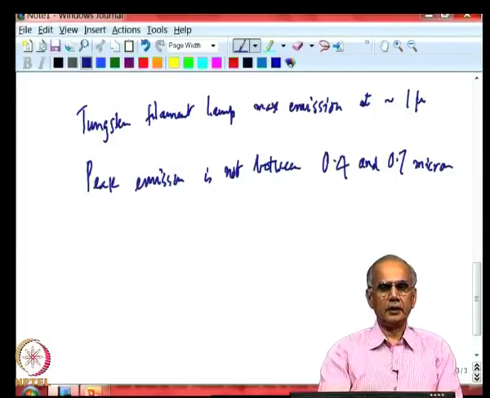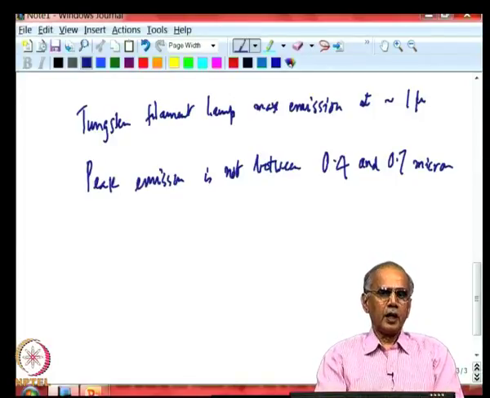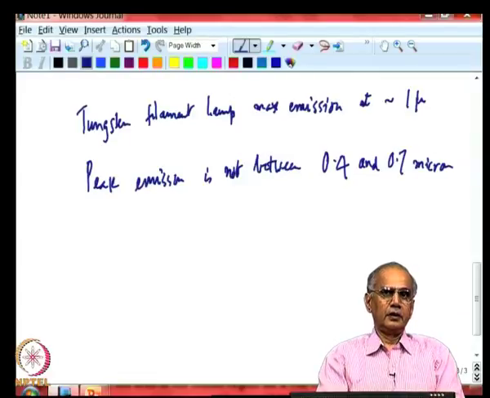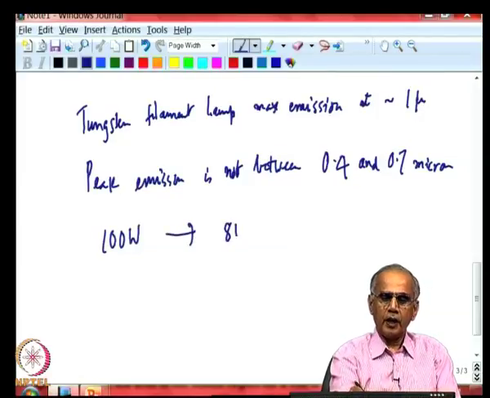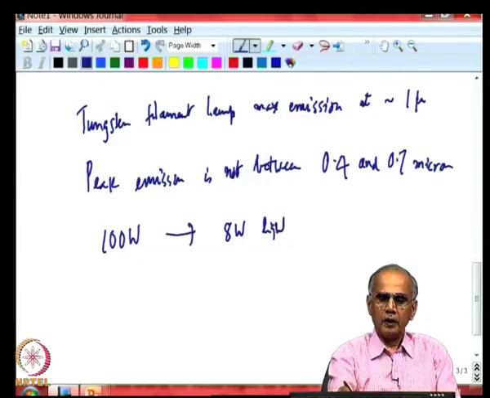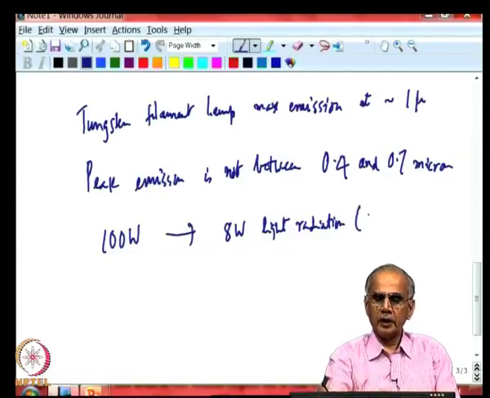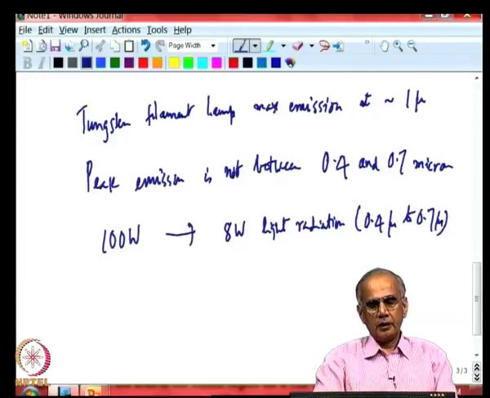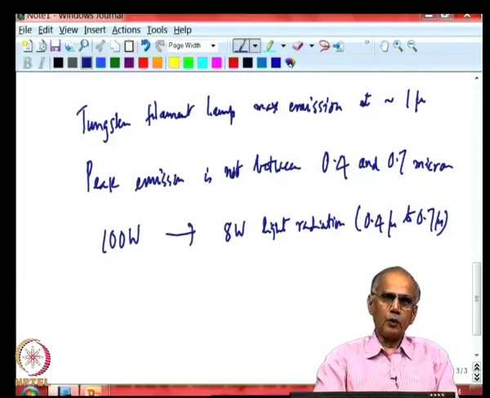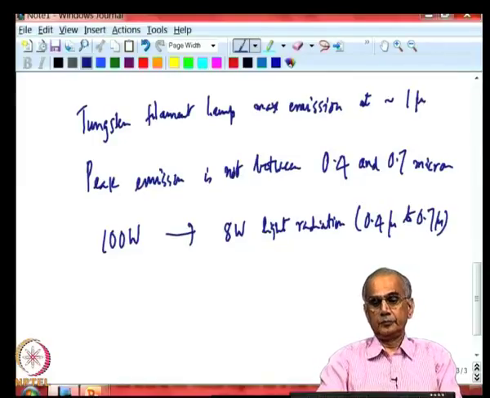So, this means that a tungsten filament lamp is not a very efficient device for producing light. For example, a typical 100 watt lamp will produce only around 8 watts of light radiation, that is emission in the range 0.4 micron to 0.7 micron. So, its efficiency is around 8%. For 100 watt of electrical energy consumption, only 8 watts is coming out as light.